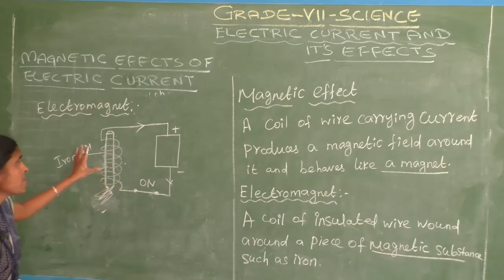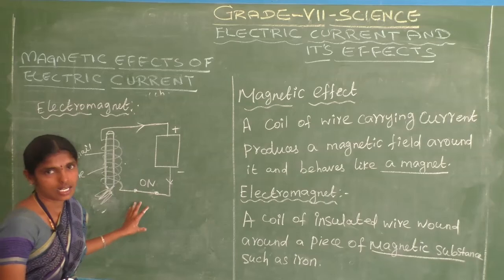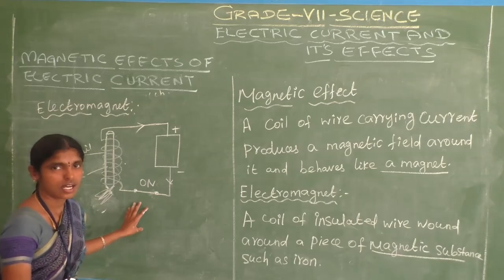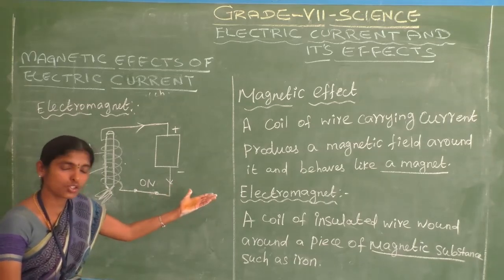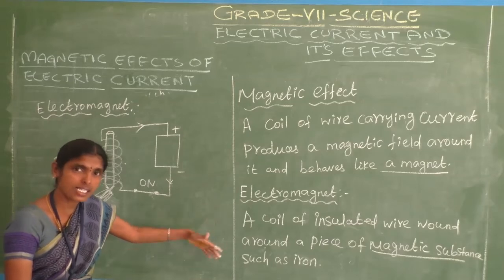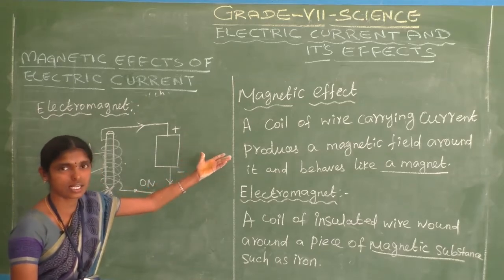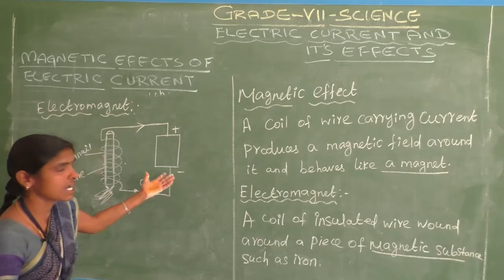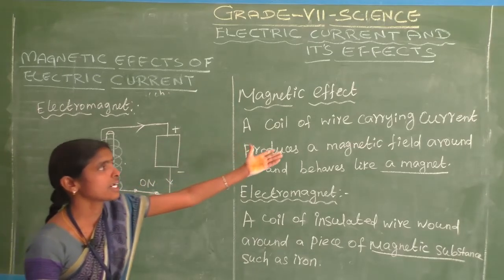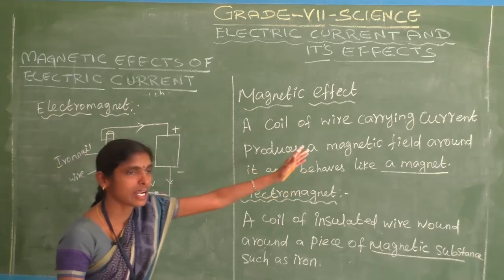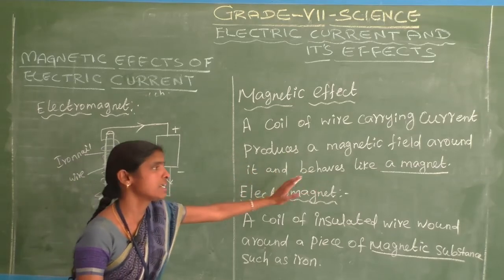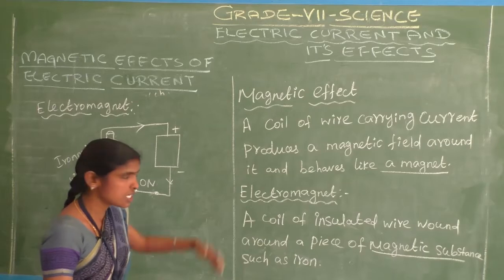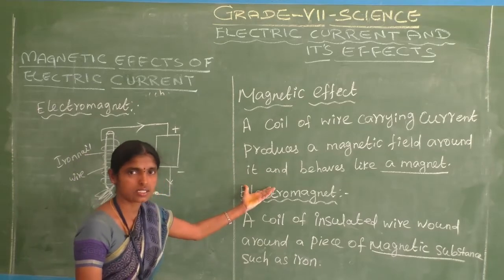This is called the magnetic effect of electric current. Do you understand? The magnetic effect of electric current is produced only when the electromagnet is present. What is meant by magnetic effect? A coil of wire carrying current produces a magnetic field around it and behaves like a magnet. That is called the electromagnet.